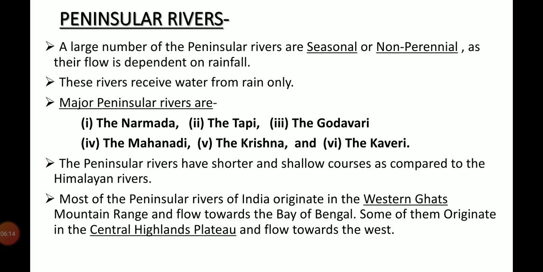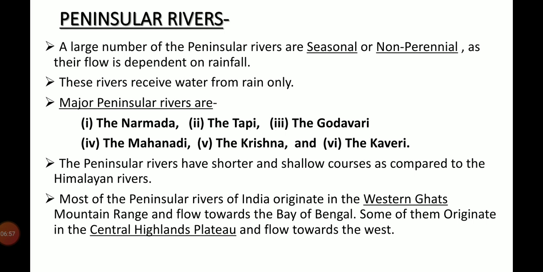Next, peninsular rivers. A large number of the peninsular rivers are seasonal or non-perennial, as their flow is dependent on rainfall. These rivers receive water from rain only, and major peninsular rivers are the Narmada, Tapi, Godavari, Mahanadi, Krishna and Kaveri. But during the dry season, even the large rivers have reduced flow of water in the channels. The peninsular rivers have shorter and shallow courses as compared to the Himalayan rivers.